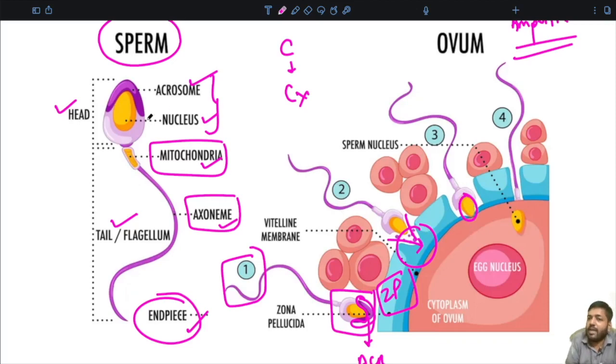So this is what we are seeing over here, and you can see that the sperm has entered. Basically the nucleus of the sperm has entered over here, and then it is going to fuse with the egg, and then fertilization will occur, and the zygote will be formed. So this is how the steps are carried forward, and in the process of release of the hydrolytic enzyme, the acrosome itself is dissolved. It disappears completely, as we can appreciate over here.